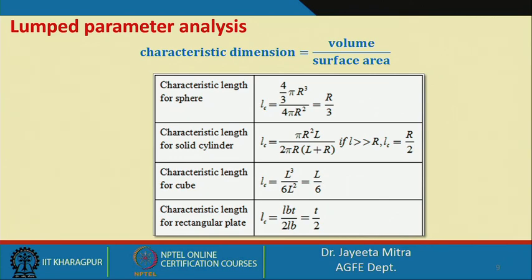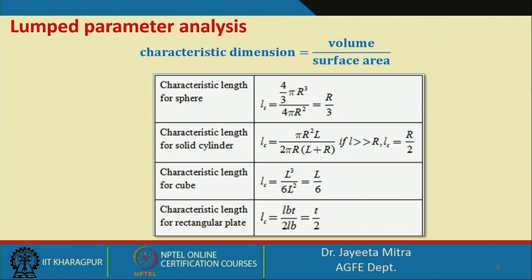For that, the characteristic length of a sphere, L C, will be equal to the volume of a sphere, 4 by 3 pi r cube, divided by the surface area 4 pi r square. So, r by 3, where r is the radius of the sphere.